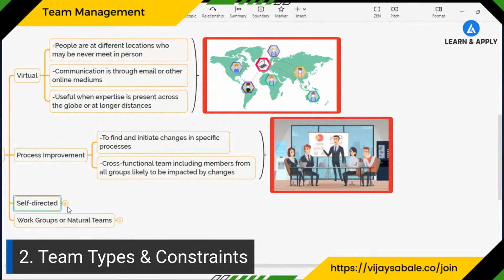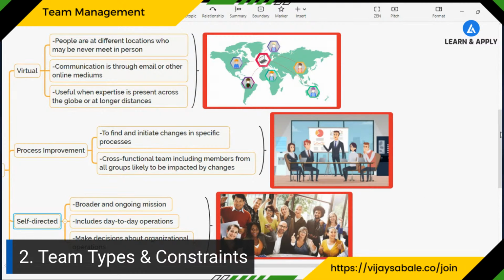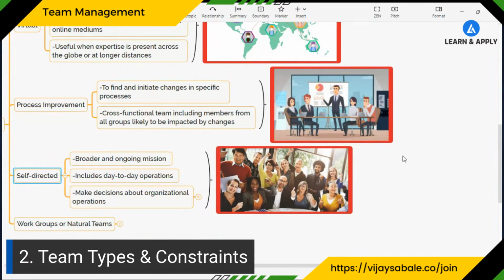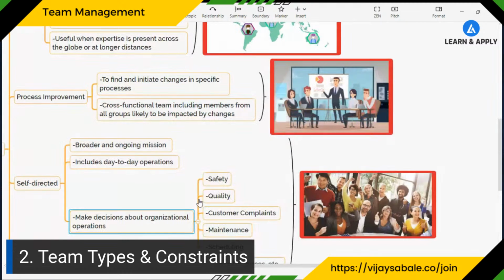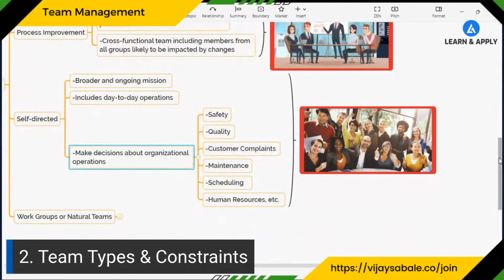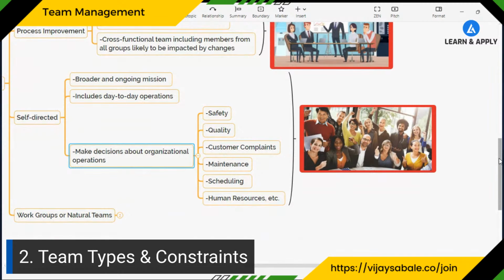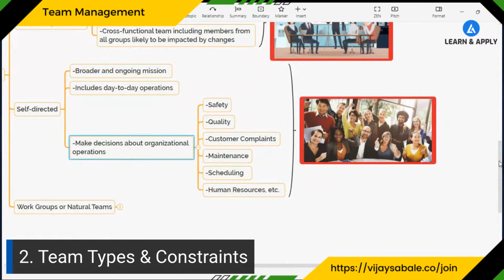We can also have the self-directed team. These are broader, with an ongoing mission. This includes the day-to-day operations and also making decisions about organizational operations, like safety, quality, customer complaints, maintenance, scheduling, and human resources. So they can take decisions related to that. These are called self-directed teams.